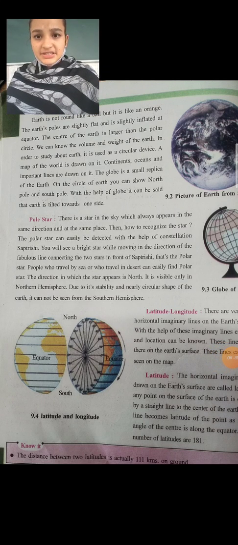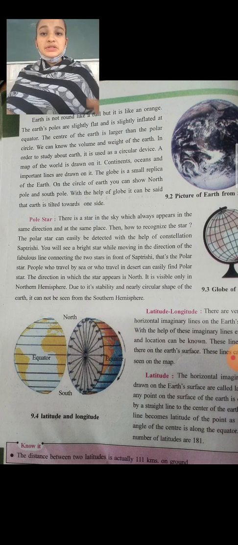So you see the bright star near the Saptarishi while moving in that direction and connecting two stars from the Saptarishi. That is the pole star. People who travel by sea or who travel in the desert can easily find the pole star.